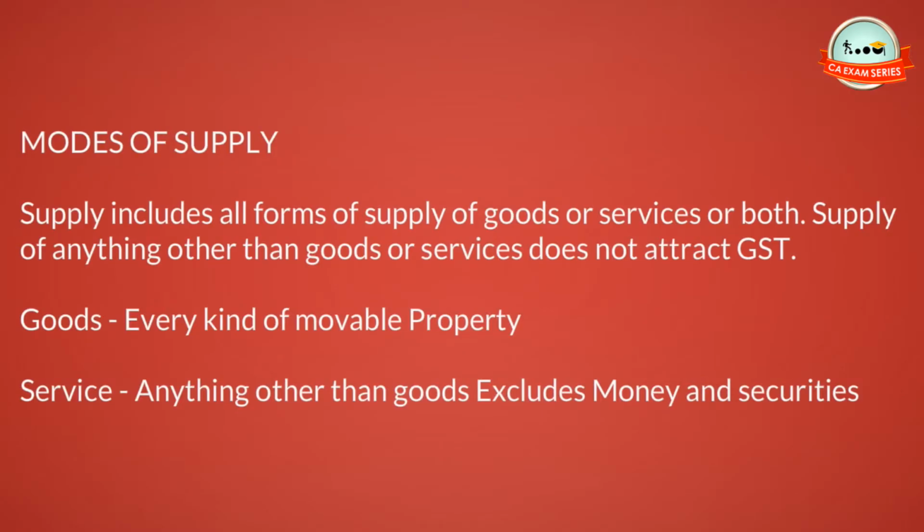Modes of supply. Supply includes all forms of supply of goods or services or both. Supply of anything other than goods or services does not attract GST. Goods: every kind of movable property. Service: anything other than goods; it excludes money and securities.